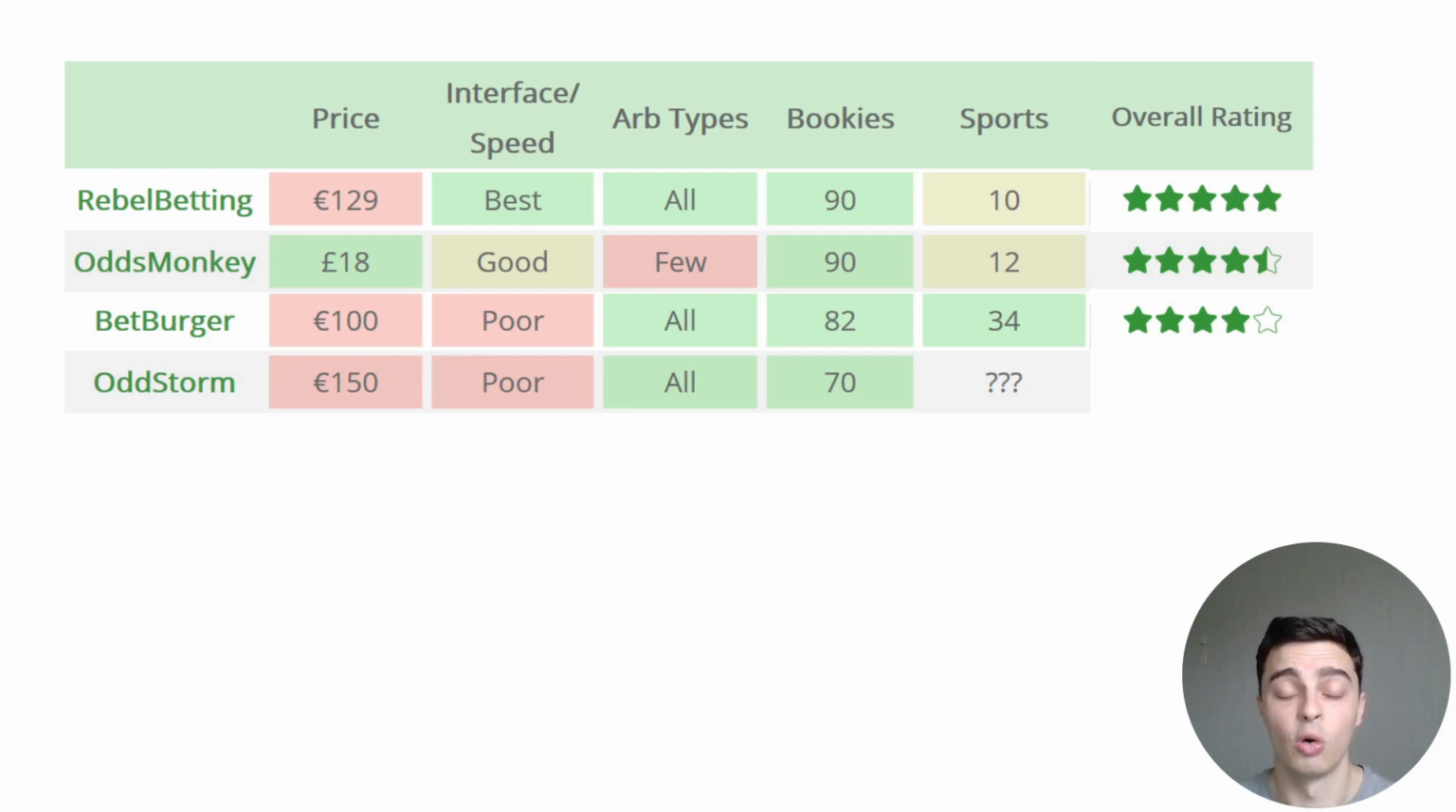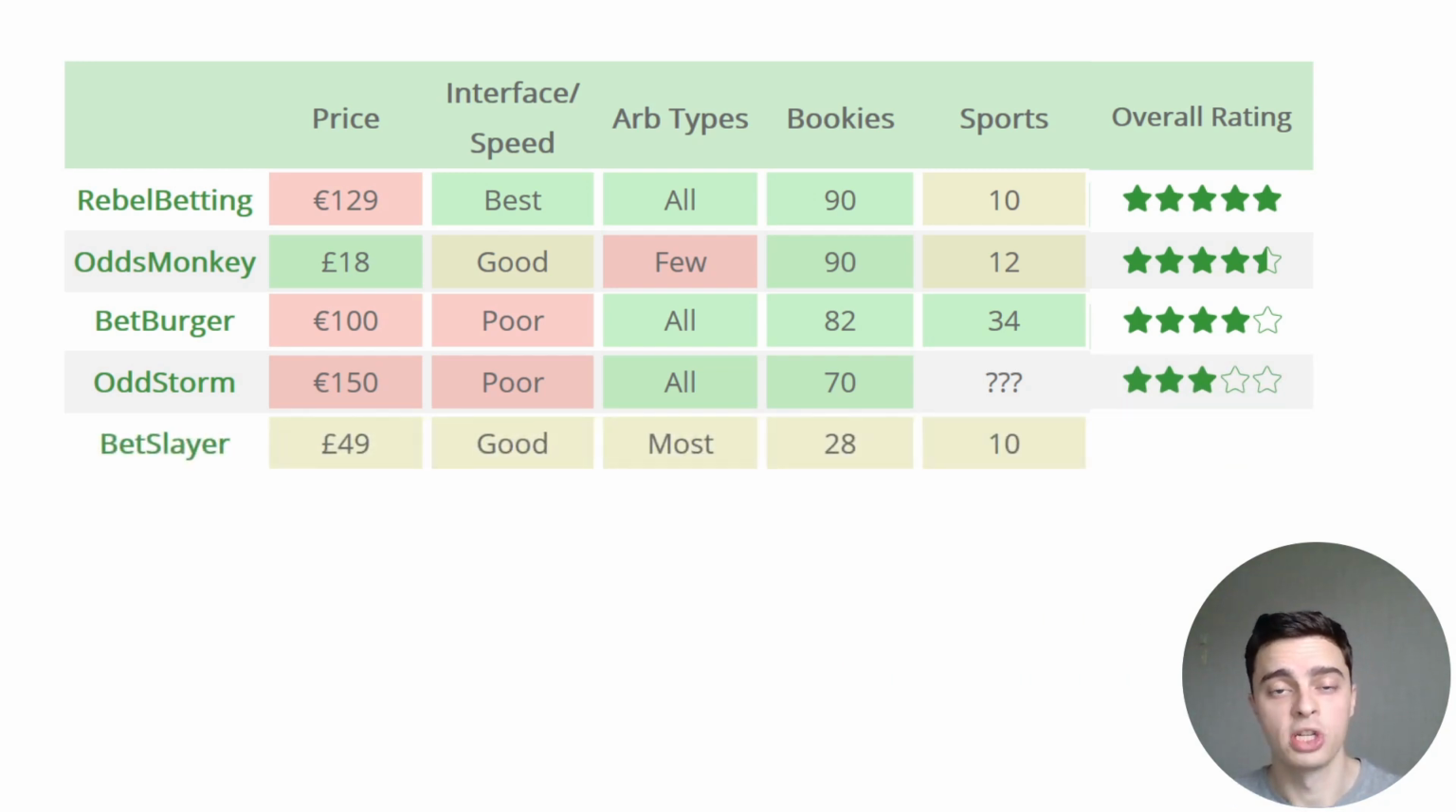Also, they come in at €150 per month, which makes them the most expensive of any other arbitrage betting software I have reviewed. In saying that, there is the ability to purchase single-day passes at OddStorm for only €7. This means that if you're the kind of arber who is planning on packing their arbitrage bets into just 1 or 2 days a week, the OddStorm software could actually be quite cost-effective for you. Overall, I give them 3 stars.